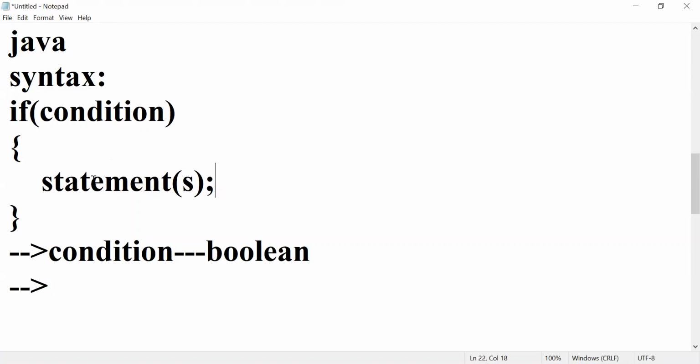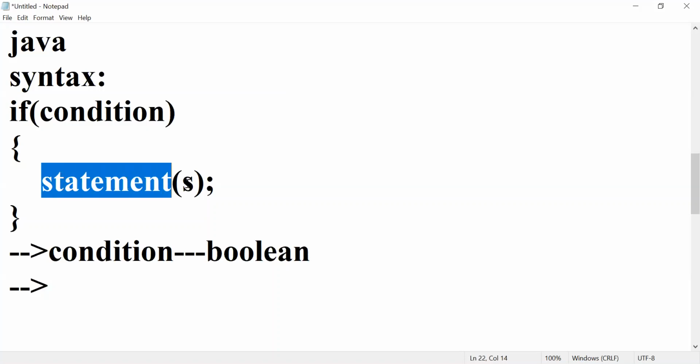Inside the block, if only one statement is written by you, then you need not use curly braces. Curly braces are optional when we are using only one statement. If more than one statement is there, then we have to use curly braces. Remember this point also for if.